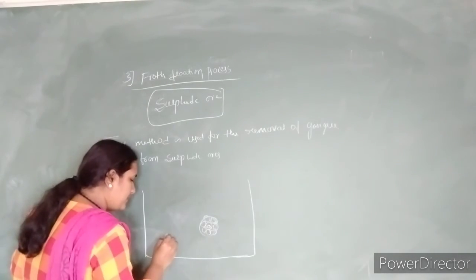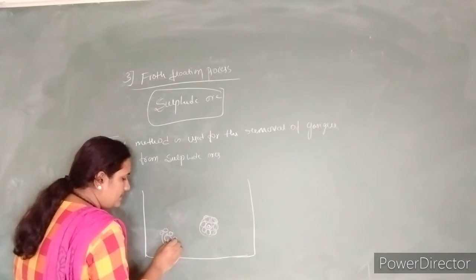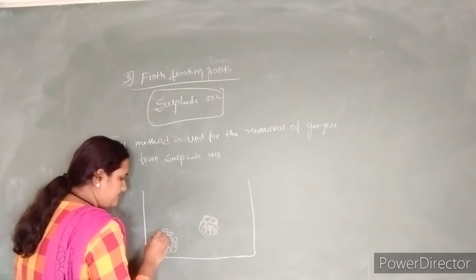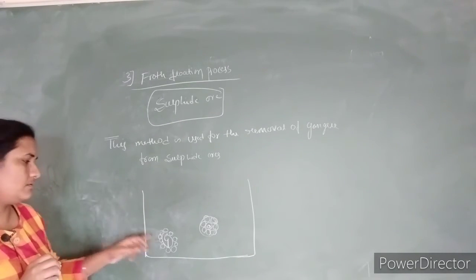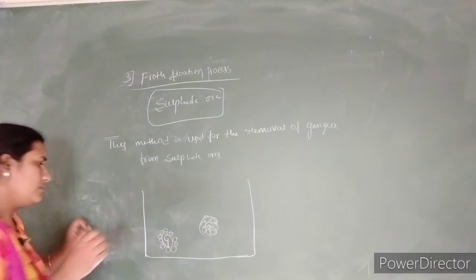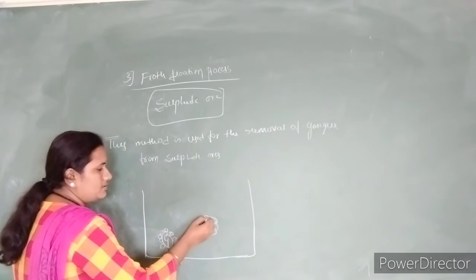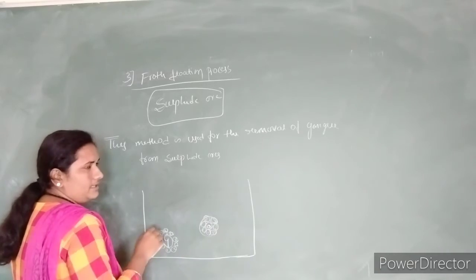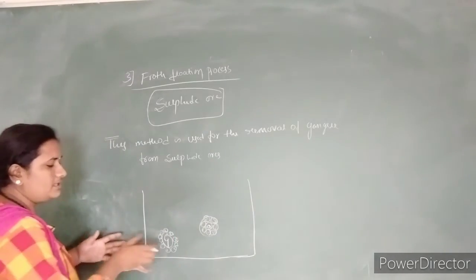But the gangue particle is surrounded by the water moiety. As a result, it will not get wetted with the ore. Gangue is always surrounded by water, and ore is surrounded by the collector. So as a result, we will get the ore and the gangue particles separated.